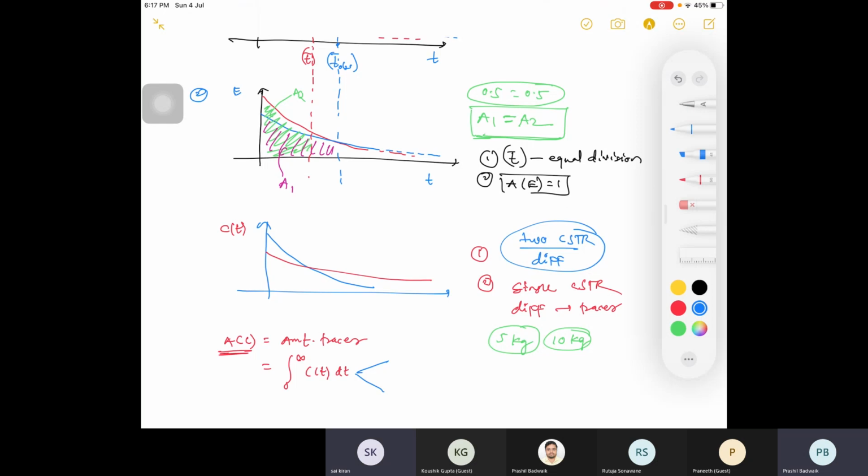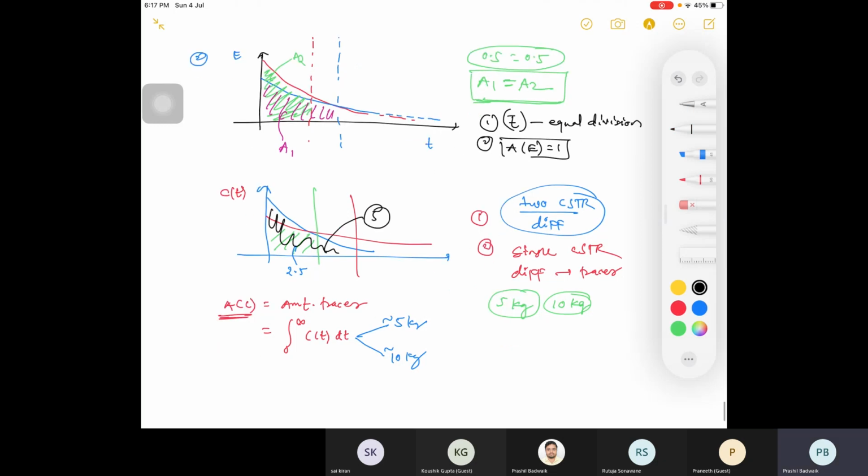Correct? Yes, sir. 5 kg and second is your 10 kg around. This is not exact, this is around value. So suppose this value is dividing this red curve into two equal halves, so this area will be your 2.5 first, and in second, suppose this is that value. Whenever I am writing this blue one, this will be your 5 kg, right? So in that case, your A1 is not equal to your A2, right? I hope you are getting it.